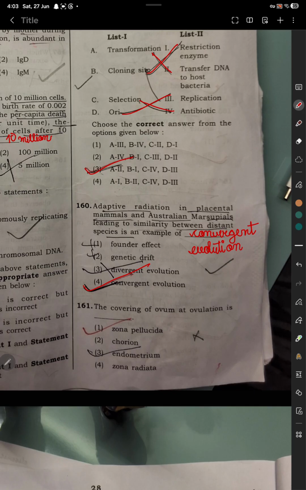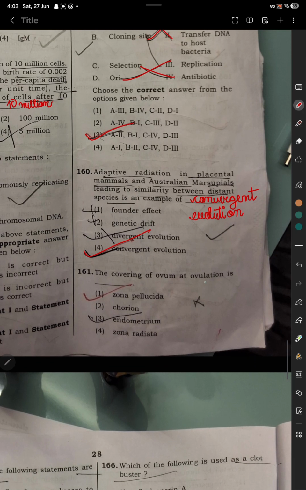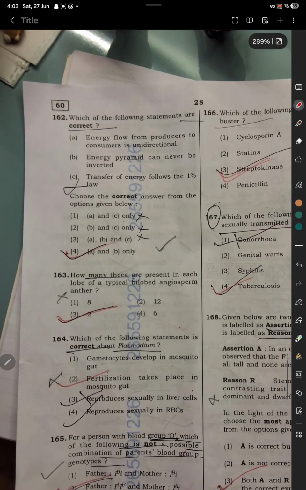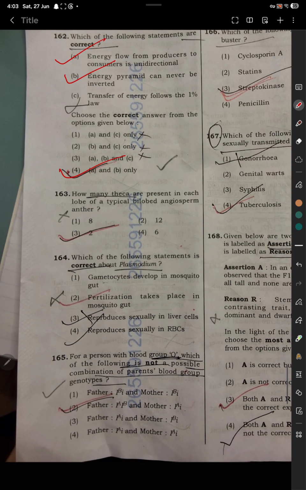Question number 161. The covering of ovum at ovulation is zona pellucida. Question 162. Which of the following statements are correct? So option number 4, A and B are correct. Question 163. How many theca are present in each lobe of a typical bilobed angiosperm anther? Option number 3, 2 is correct.